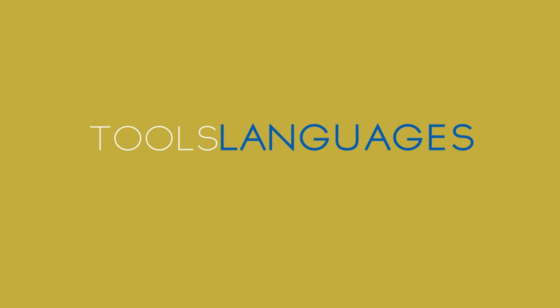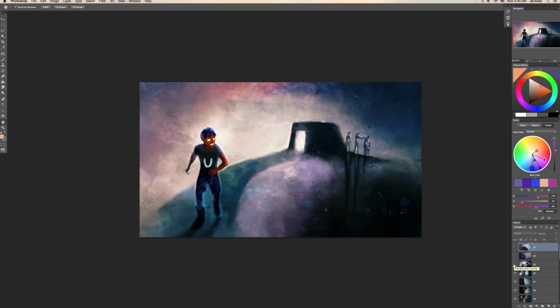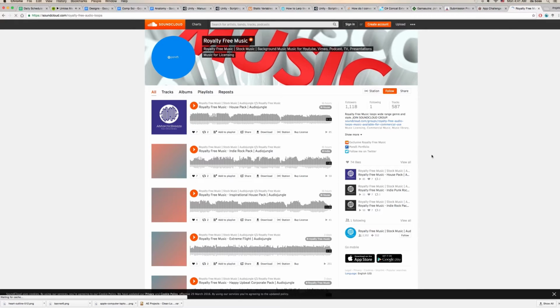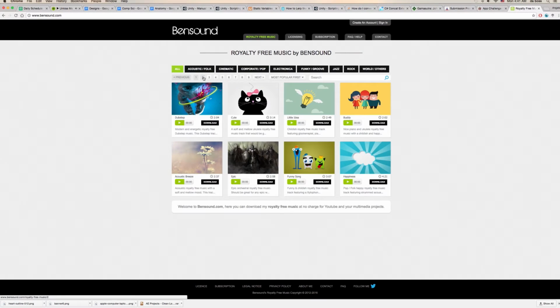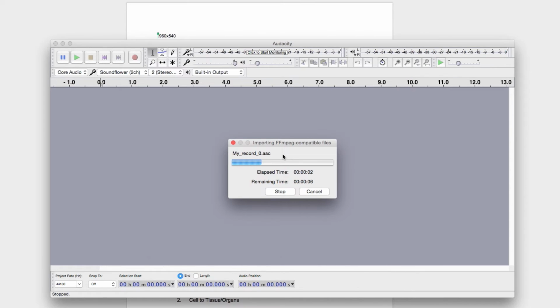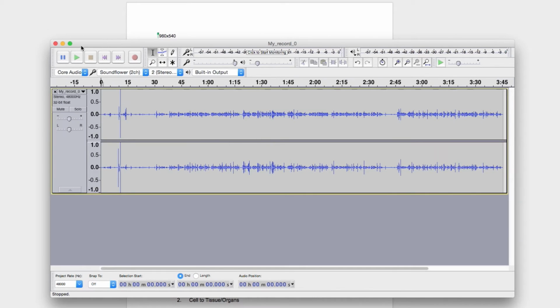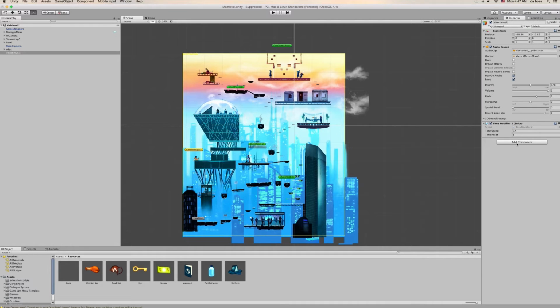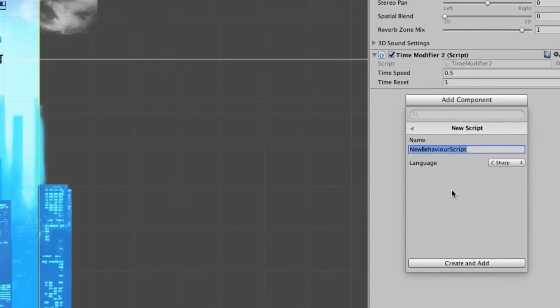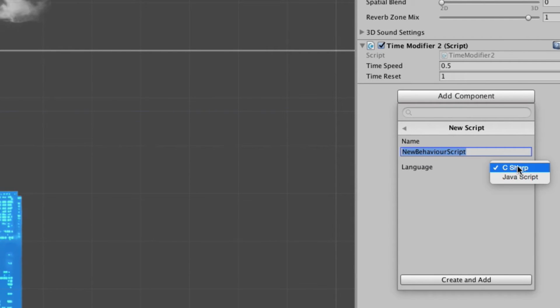Suppressed contains several components: visual, audio, and programming. The visuals are done with Adobe Photoshop. The audio, done with copyright-free sound effects and music found on SoundCloud, Bensound, and freesound.org, and edited with Audacity, an audio editing software. And lastly, the programming was done with Unity, a game engine, MonoDevelop, an integrated development environment, and C#, a modern C programming language.